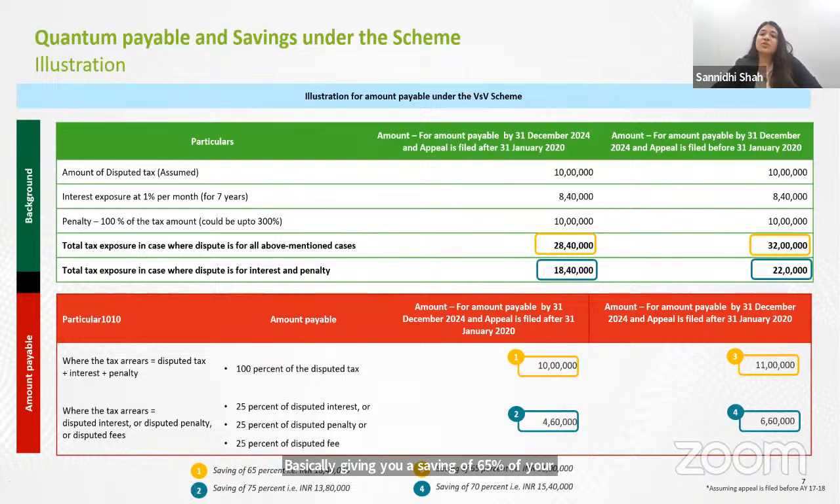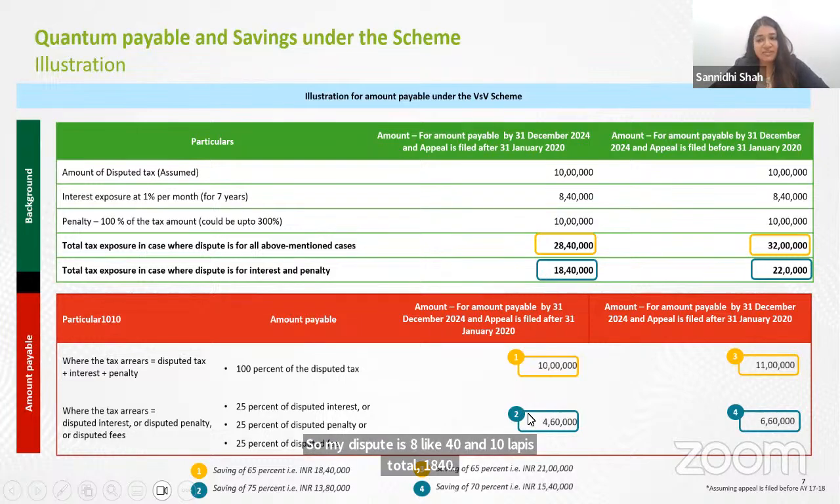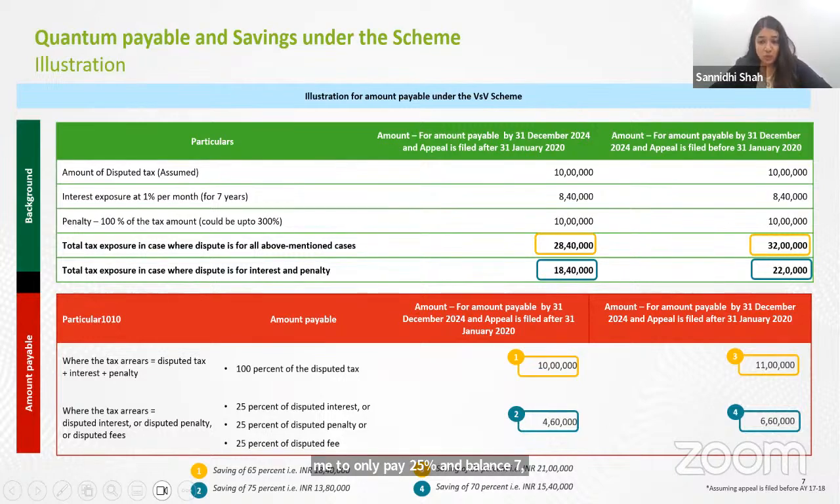Let's say your dispute is only with respect to interest and penalty. So my dispute is 8 lakh 40 thousand and 10 lakh rupees, total 18 lakh 40 thousand rupees. Out of this 18 lakh 40 thousand rupees, the government is telling me to only pay 25% and the balance 75% is waived off. So the tax savings that we get is substantial over here.